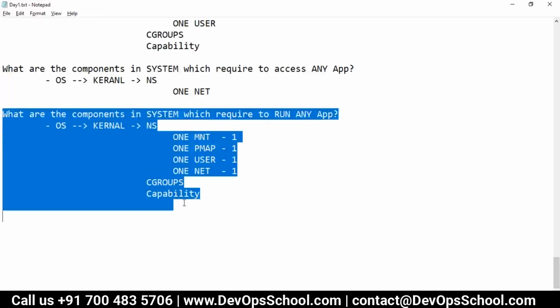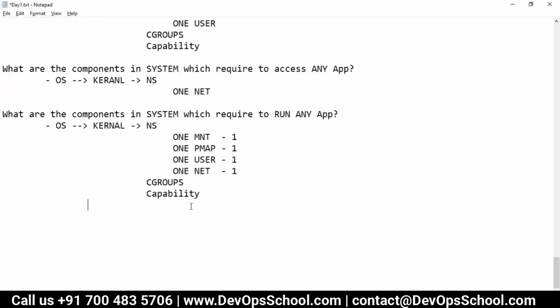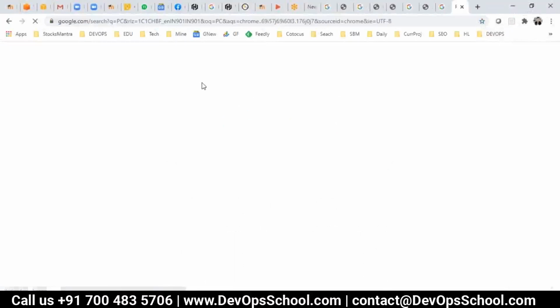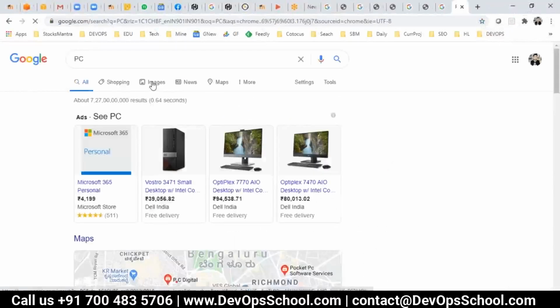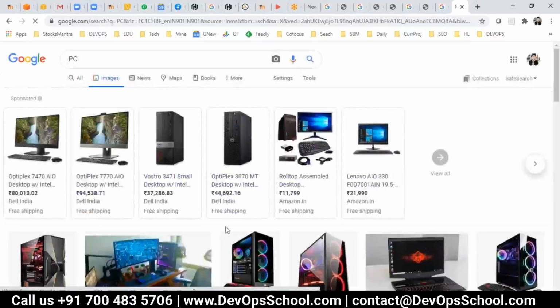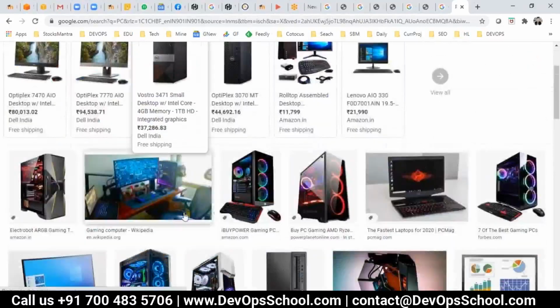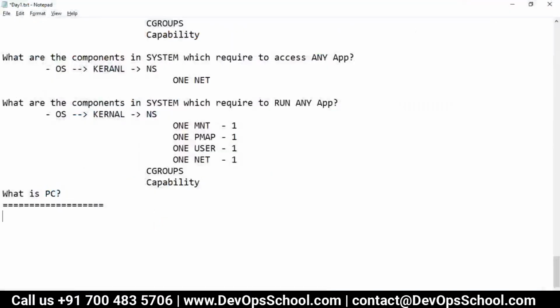Now the question is, what is the definition of PC? What is a PC? What is the concept of PC, guys? So what does PC mean? Tell me. Personal computer. Personal computing. There are two keywords, guys.